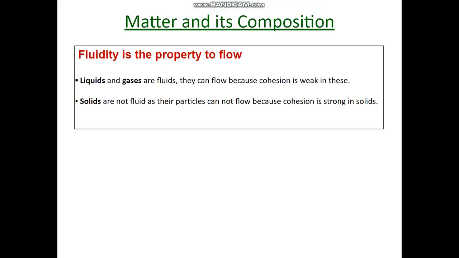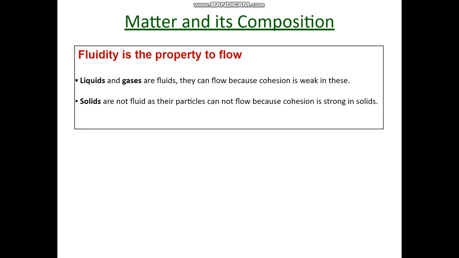Now, we will discuss the next property of matter, that is fluidity. What is fluidity? Fluidity is the property to flow. I repeat, fluidity is the property to flow. Liquids and gases are called fluids because they can flow. And why can they flow?